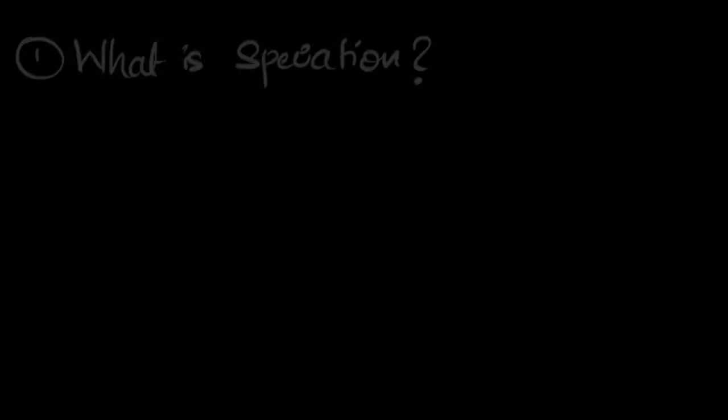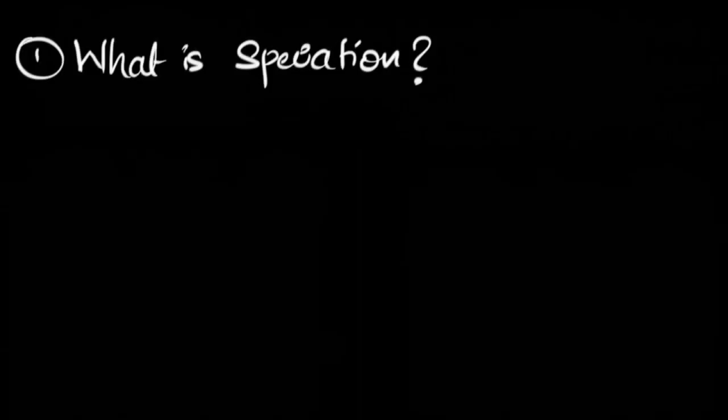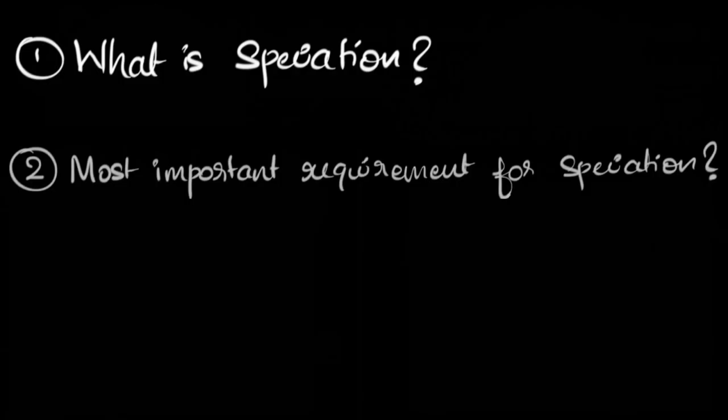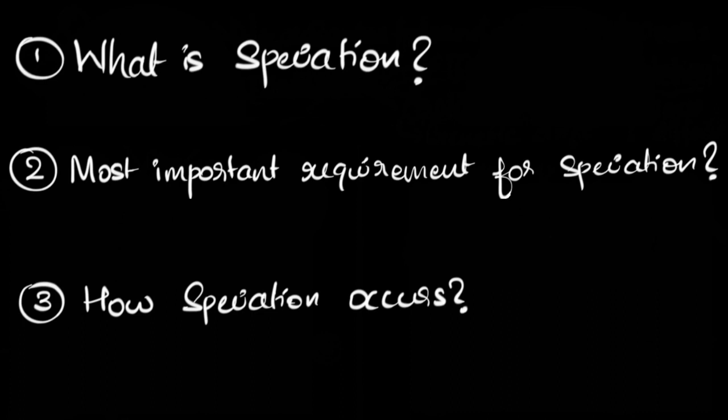Let's quickly see if we can recall what we learned here. Can you recall what speciation is? What do you think is the most important requirement for speciation? And now, can you explain to yourself or maybe to your friends very briefly how speciation occurs? If you have difficulty in answering any of these